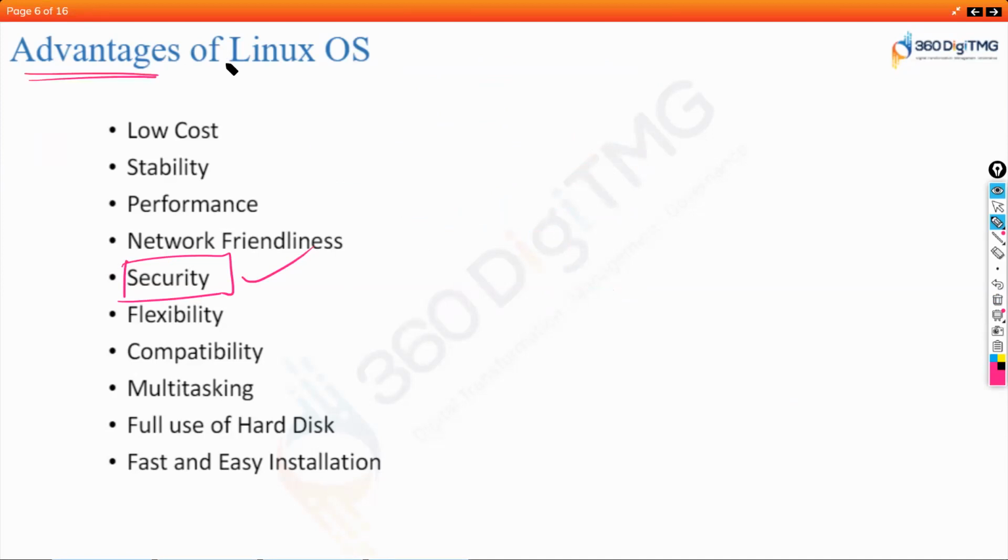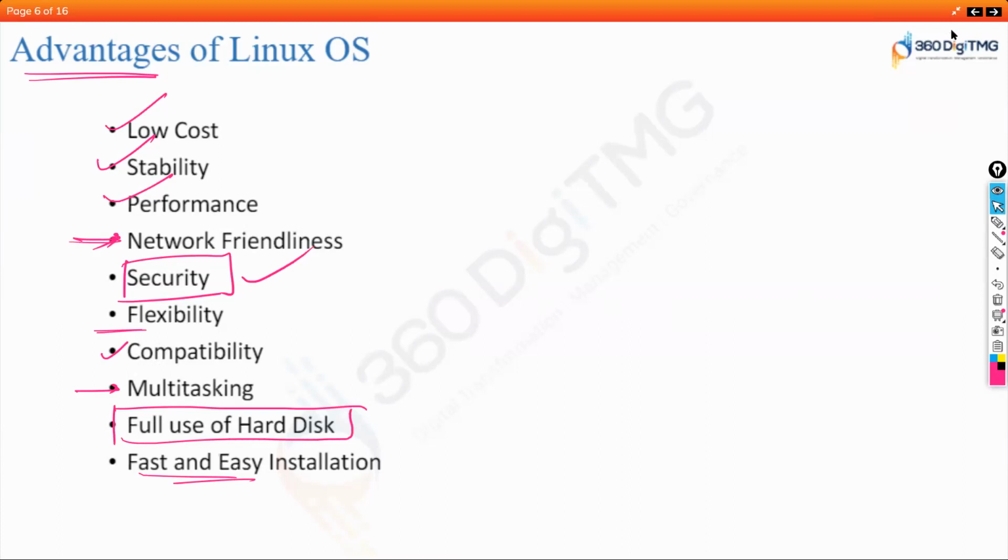Primary advantages of Linux, remember. It is low cost, very stable, and very high performance when compared to Windows. Network friendliness: if you are a network administrator, you'll fall in love with Linux operating system. It is very flexible, and it gives you a lot of free options to play around. It is compatible, multitasking, and full use of hard disk is given to you. And we will see fast and easy installation. You have just started doing the installation, I'm pretty sure it might be completed by now.